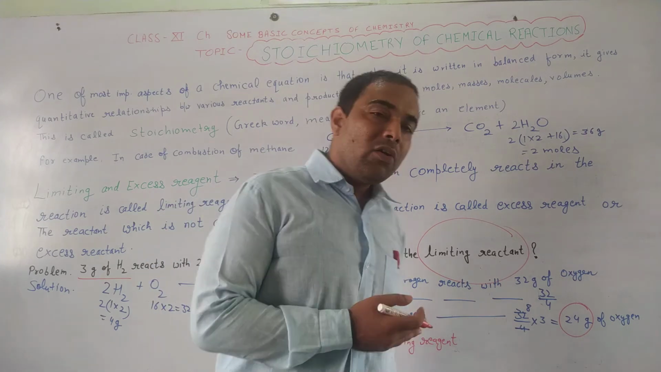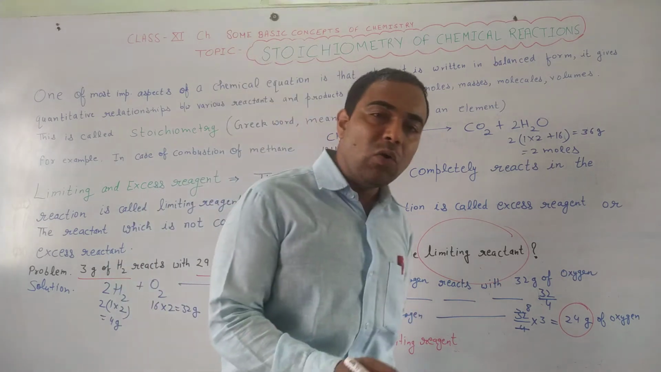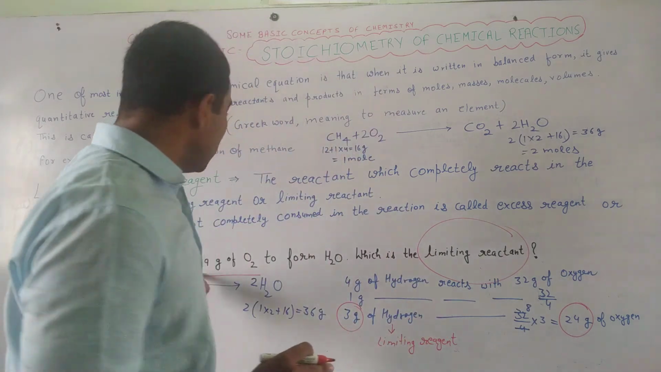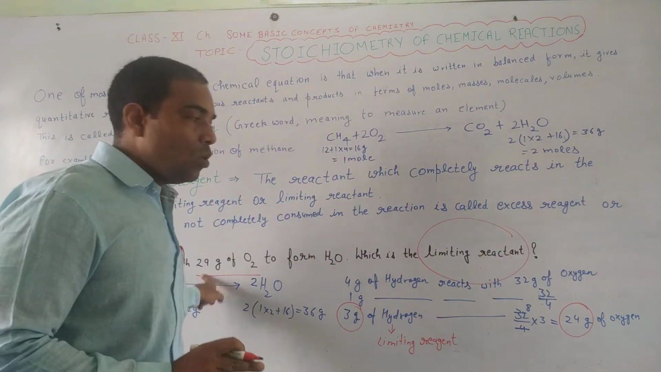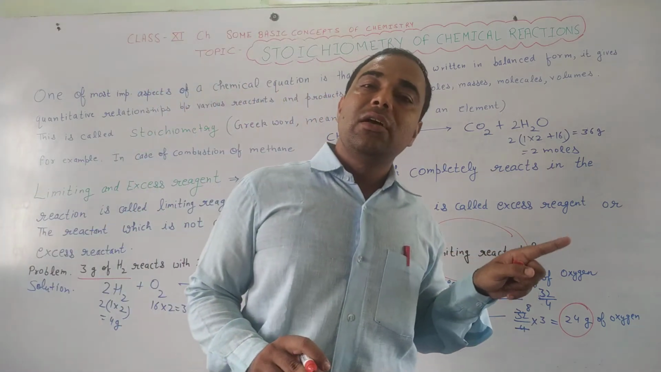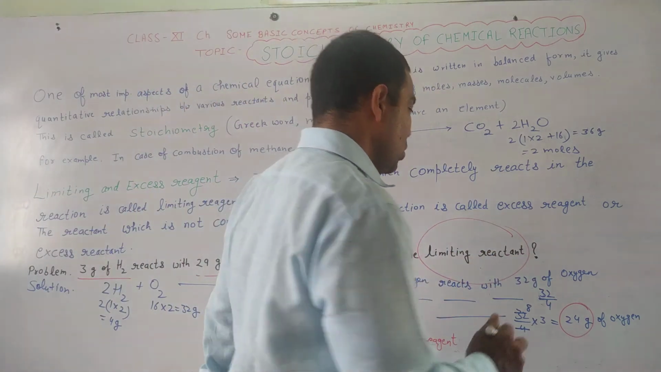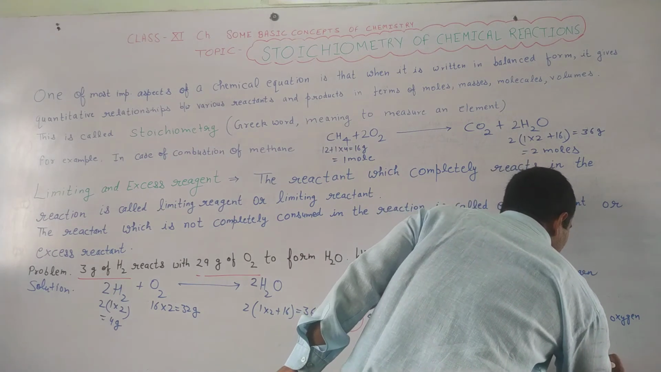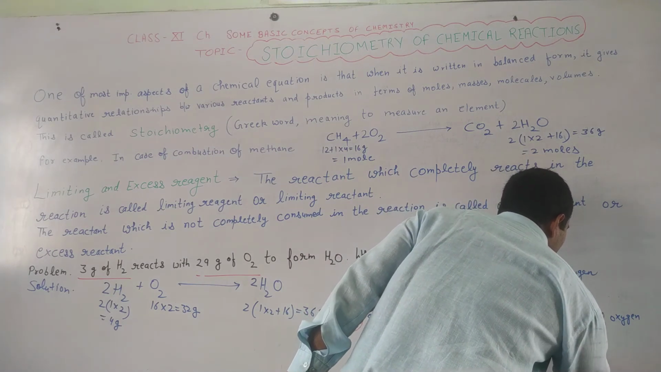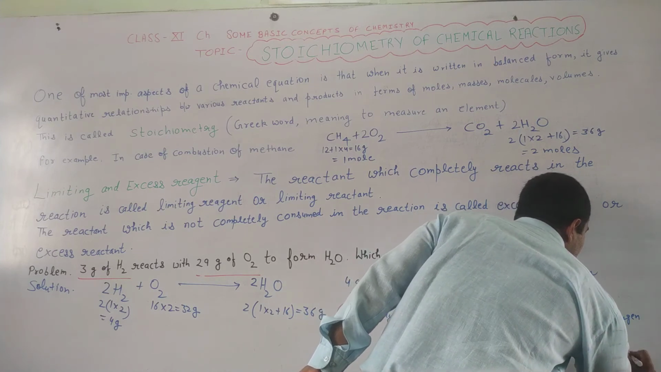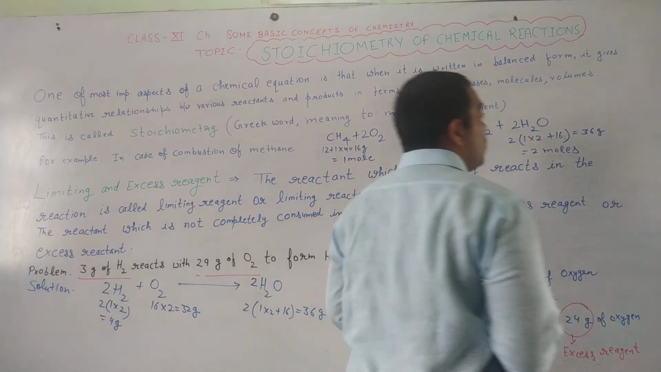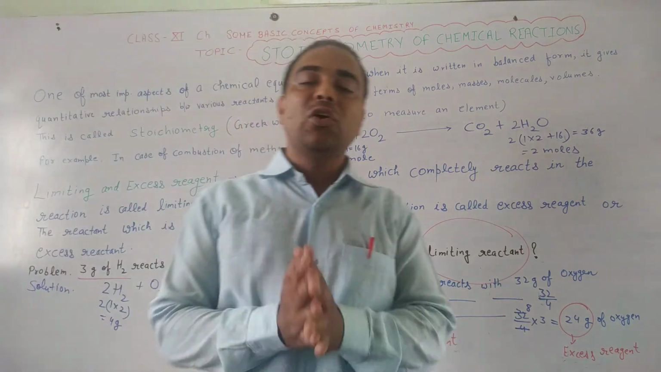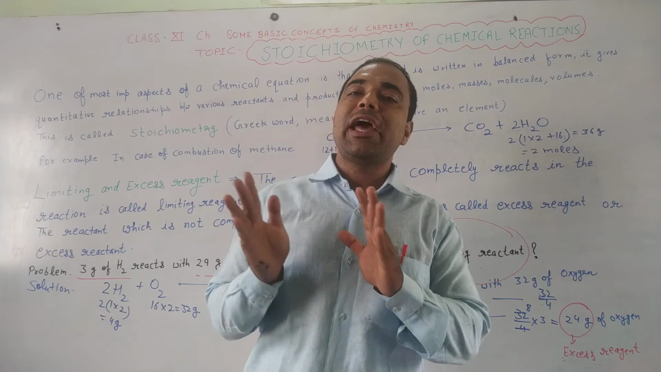Because for 3 gram of hydrogen, we will require only 24 gram of oxygen. And we have been given 29 gram of oxygen. So oxygen will be left behind. So it will be known as excess reagent or excess reactant. So this is all about the stoichiometry of a chemical reaction, limiting and excess reagent.